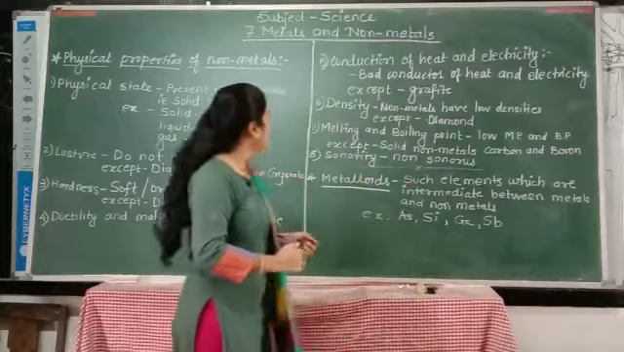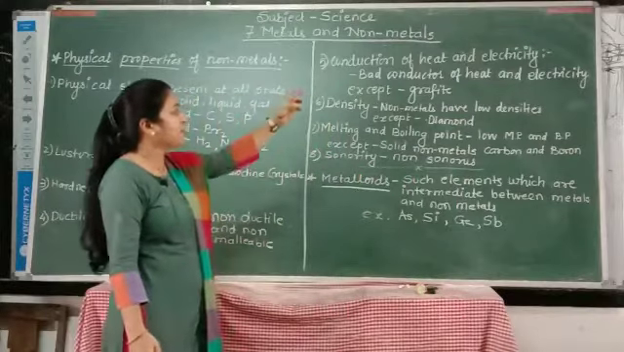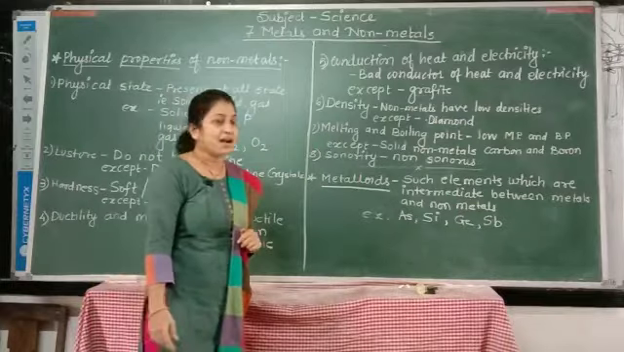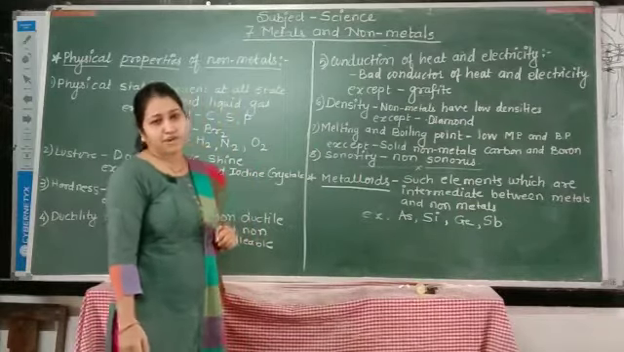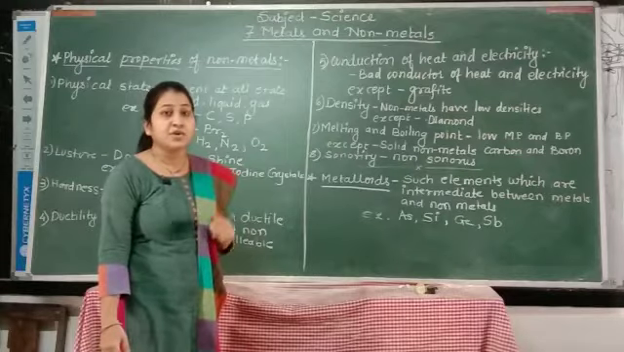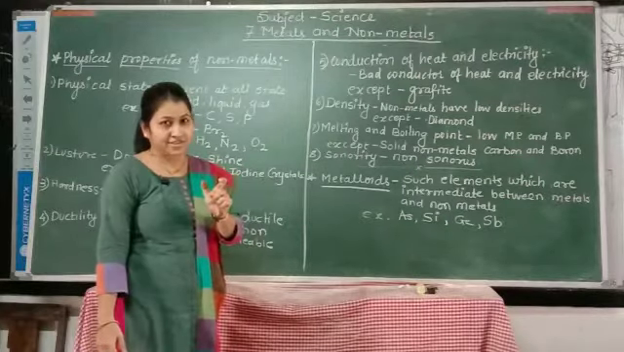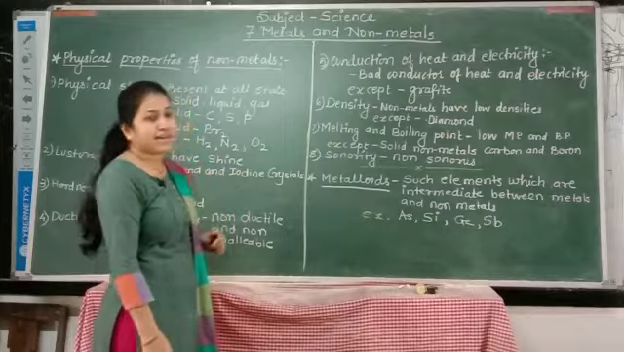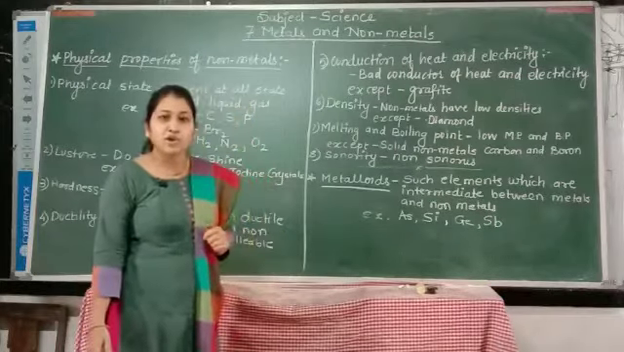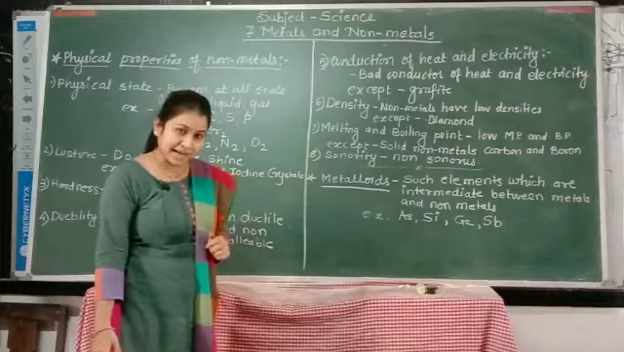Our next property is conduction of heat and electricity. Non-metals are bad conductors of heat and electricity except graphite. Graphite is a good conductor of electricity. Got it? Our next property is density. Non-metals have low density except diamond.